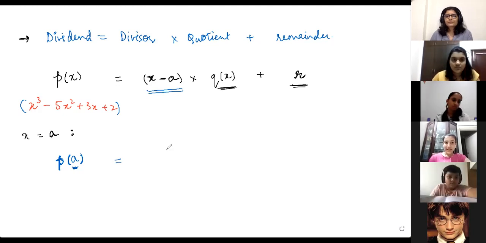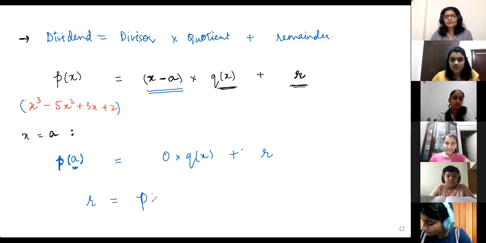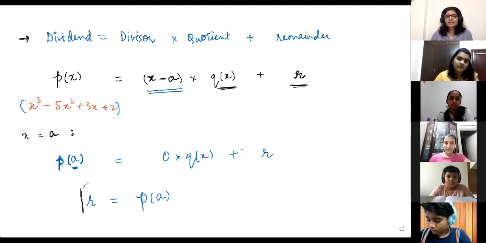So p of a, what will its value be? Ma'am, a minus a. And a minus a is 0. So there will be 0 into q of x plus the remainder. The remainder is just a number, so that's not going to change. 0 into anything will be equal to 0. So basically what you end up with is the remainder r is equal to p of a.